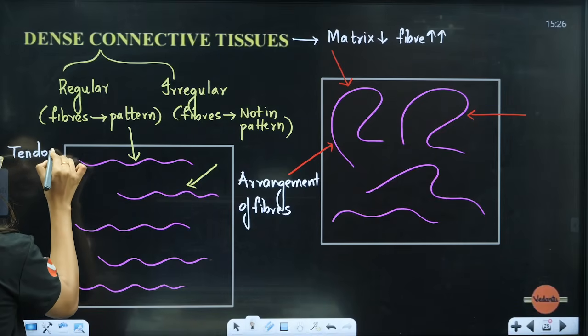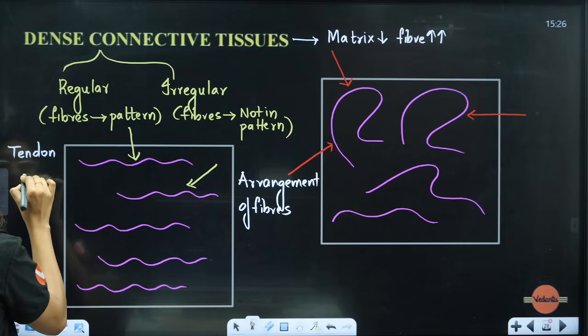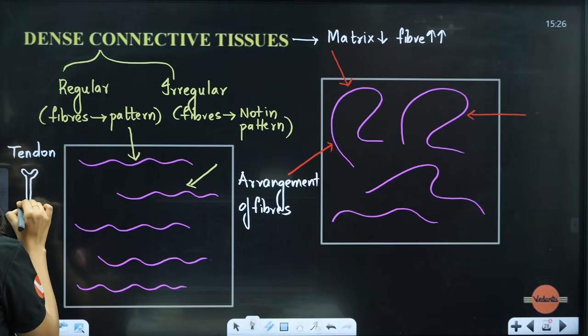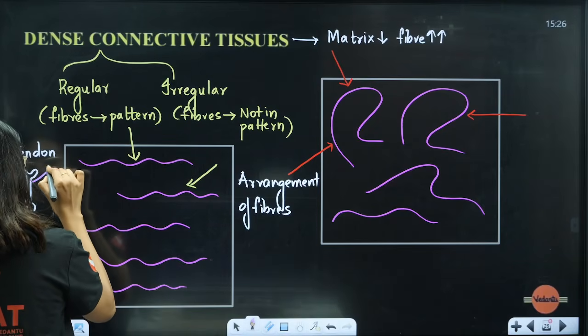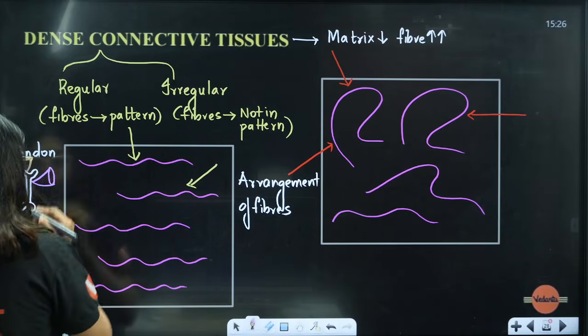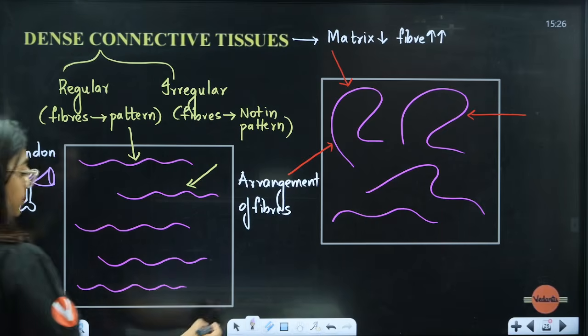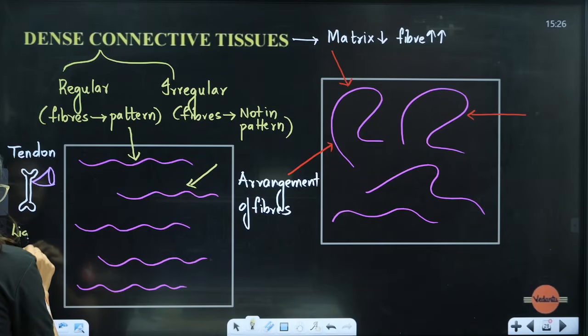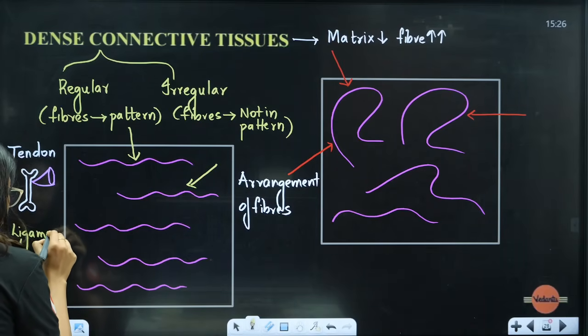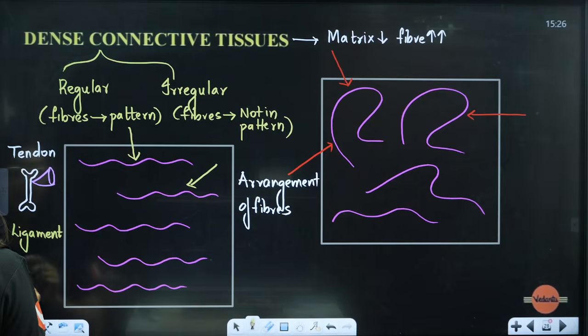What is tendon? Tendon is bone to muscle. And second example is ligament. That's why we get ligament tear, because it cannot withstand pressure from any side. That's why we get tendon tear also.